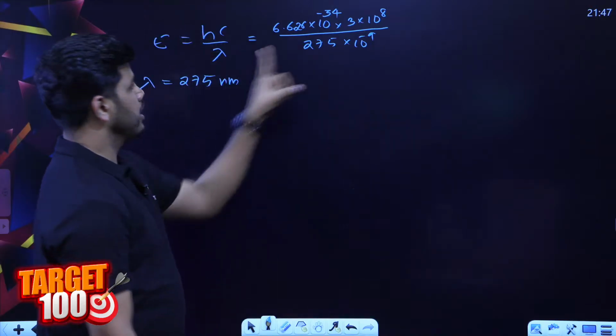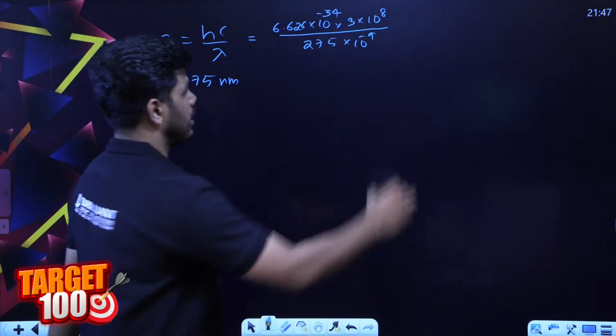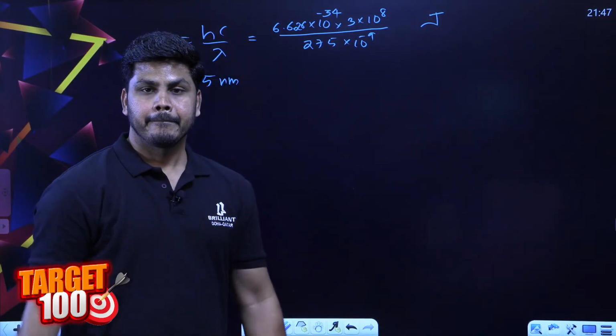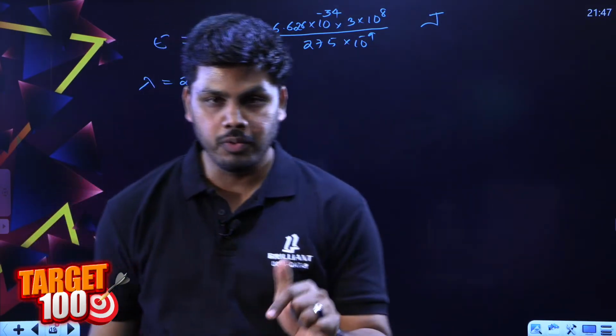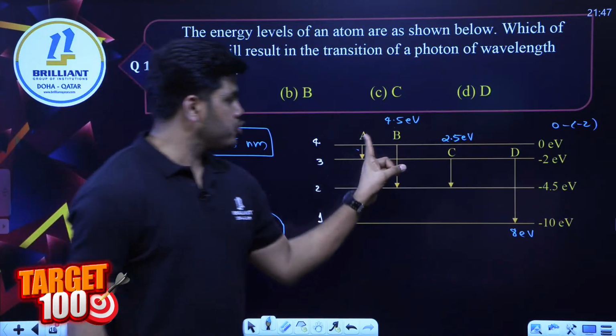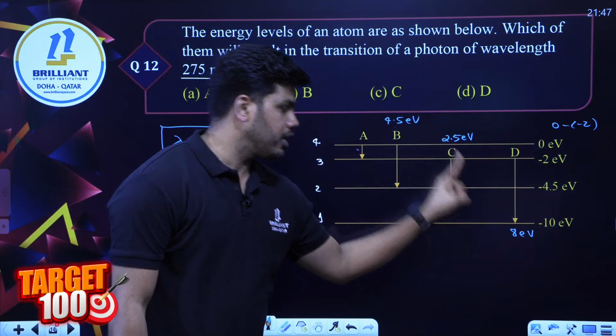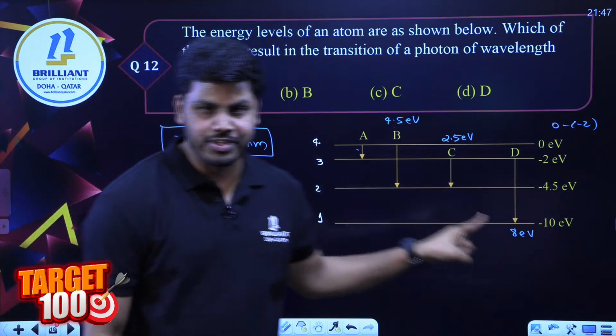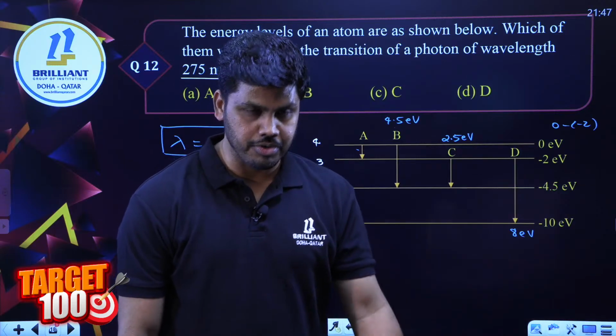You have to convert lambda into meters, and you will end up with a value in joules, because the SI unit of energy is joules. Then you have to convert that back into electron volt to compare these energies. Otherwise you cannot identify which transition is the answer.